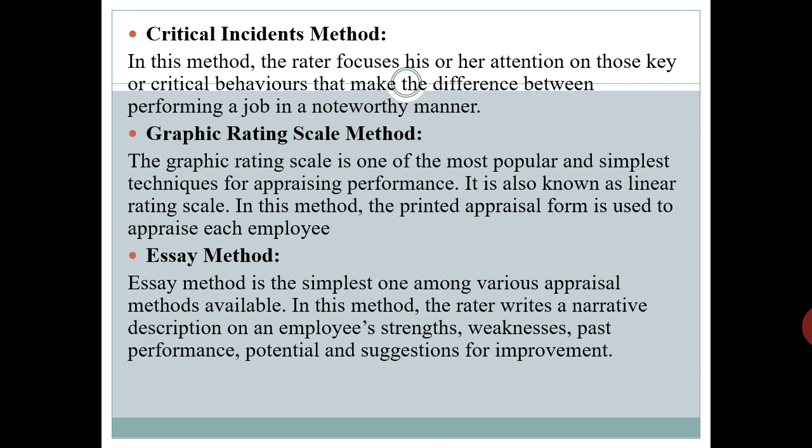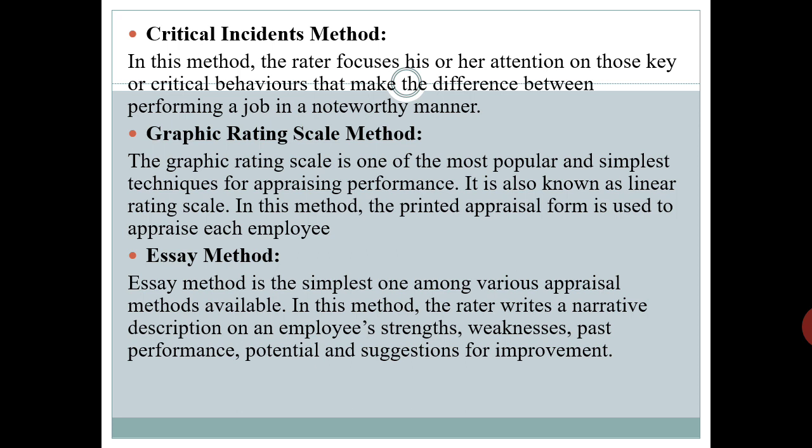In this method, a printed appraisal form is used to appraise each employee. The form lists traits such as quality and reliability and a range of job performance characteristics for each trait. The rating is done on the basis of points on the continuum. The common practice is to follow a 5-point scale.